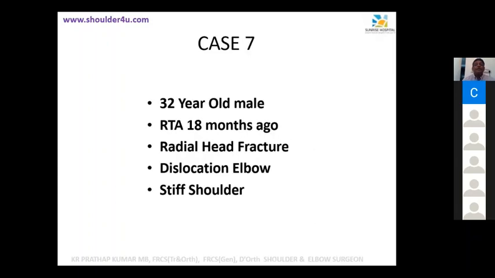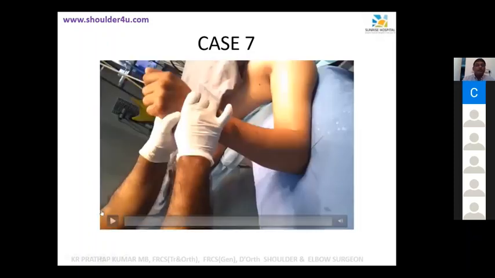Okay, so the next one is a 32-year-old male patient. Road traffic accident 18 months ago. Had a radial head fracture dislocation. Actually, it was an Arabic patient. He has a stiff elbow. It was 18 months, 1.5 years ago. I will show you. This is the way he presented to me.